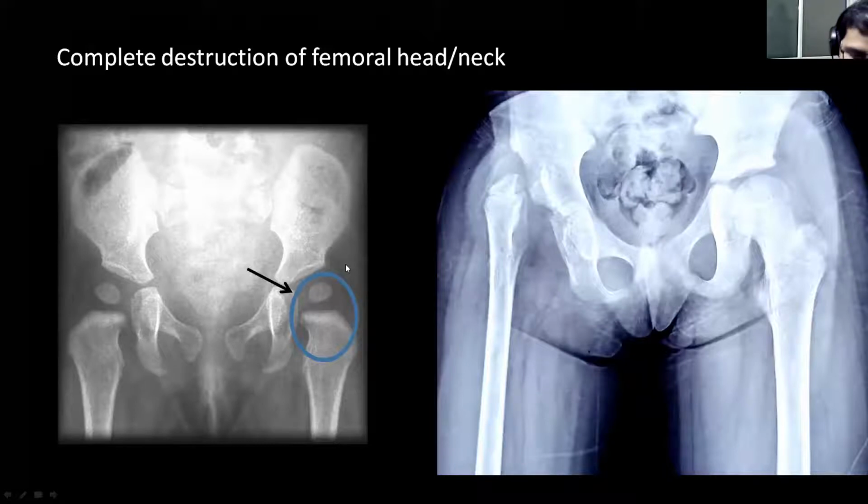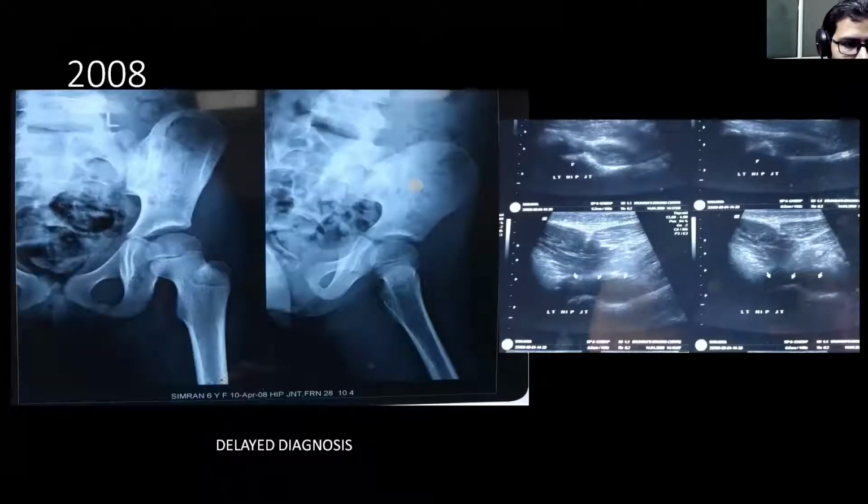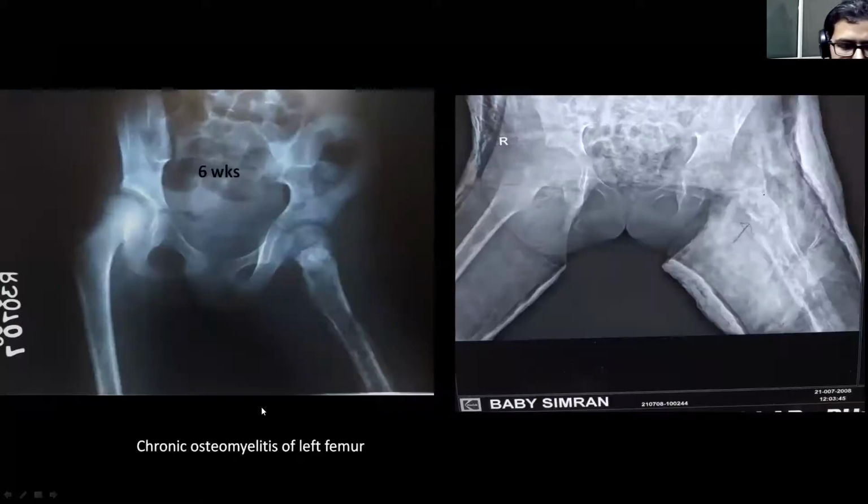Now, the question arises: when will you label a case as sequelae of septic arthritis of the hip joint? To understand this, I am just showing you an example. This patient developed infection in 2008. She was diagnosed with septic arthritis of the left side. She was managed with arthrotomy somewhere else. And after 6 weeks of arthrotomy, she came to us with this picture, where you can see there are osteomyelitic changes and there was a pathological fracture of the proximal femur.